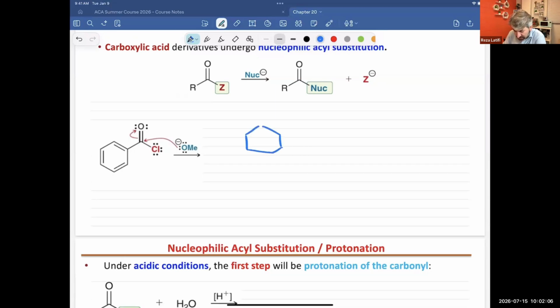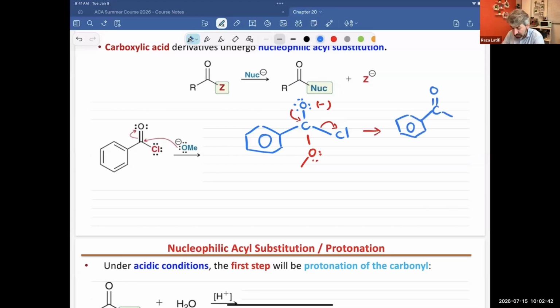So we will have a benzene ring, and in the first step, it will get a negative charge, and then we will have a chloride here, and the methoxide that will be added to the system. And this oxygen is going to have a negative charge. Now, next step, the negative charge, or one of the lone pairs, will be shared with the carbon, and the chloride will take those 2 electrons and leave the system. So our final product will be something like this. We simply replace the chloride by the O methyl group, and the chloride leaves the system as a leaving group.